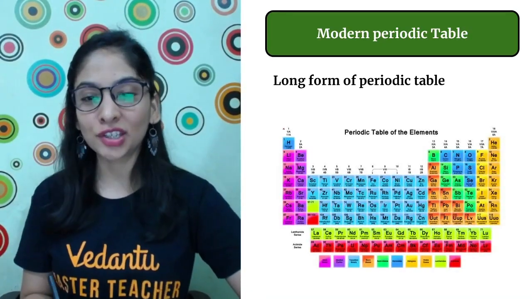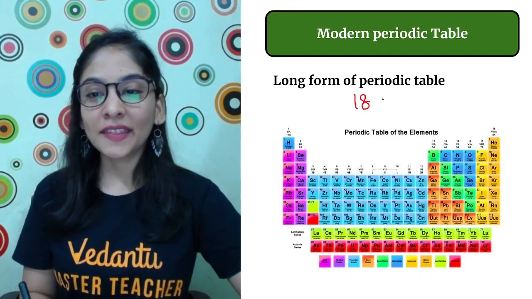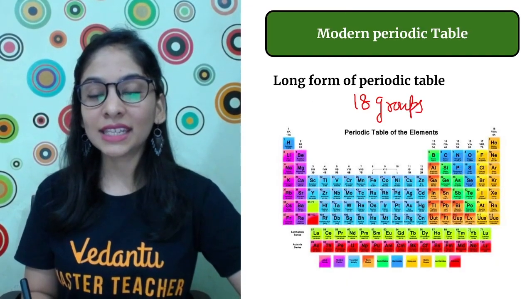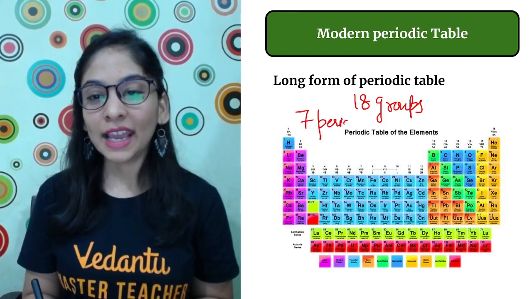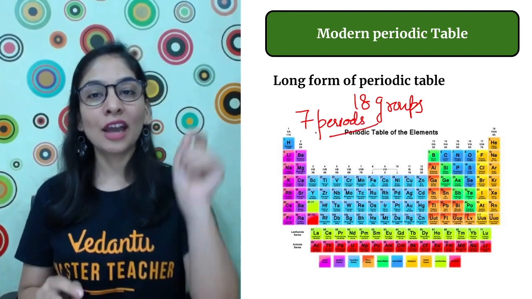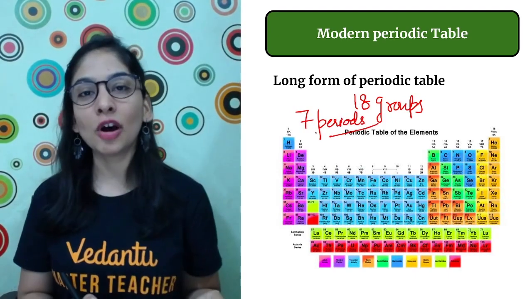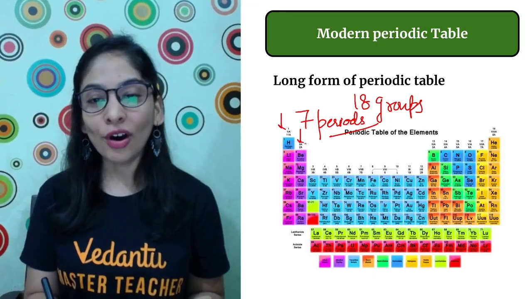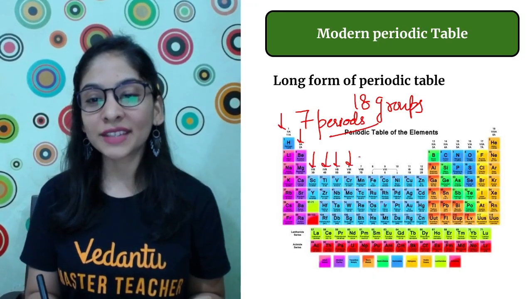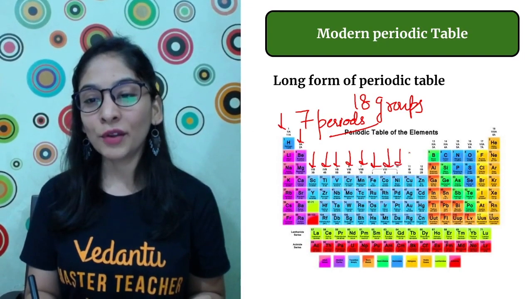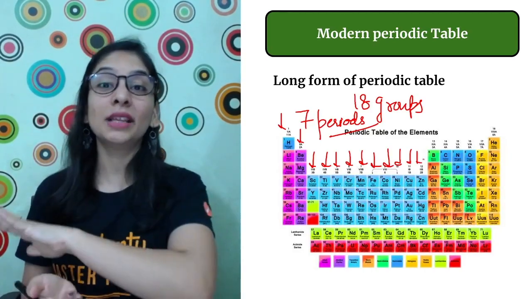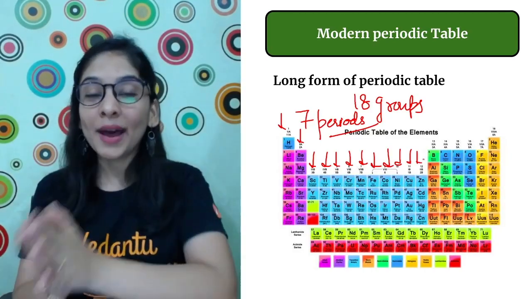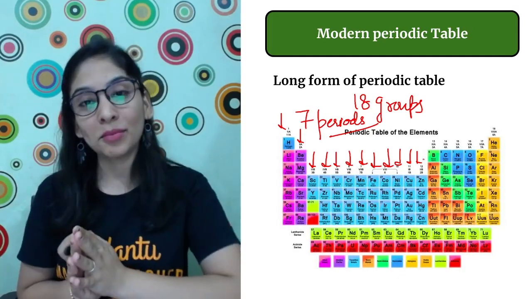So that is how he got the table and how our table looks, it looks like this. So beautiful a picture. In his table there were 18 groups, 18 vertical columns, and 7 periods. It was so beautifully designed on the basis of increasing atomic number, and all the groups I can see are going to have the same number of valence electrons, which is so beautifully arranged. We still have to talk about this table in detail. What are the drawbacks? What are the good parts about this table?